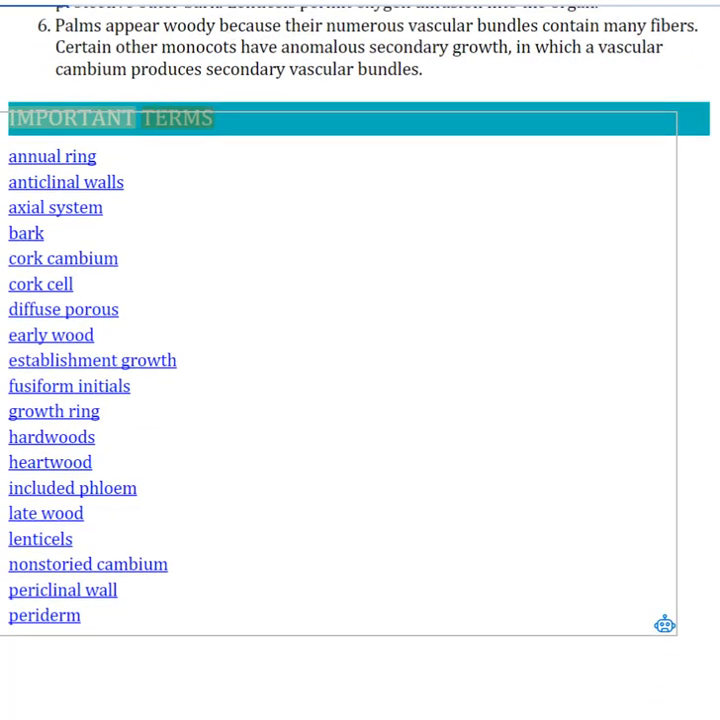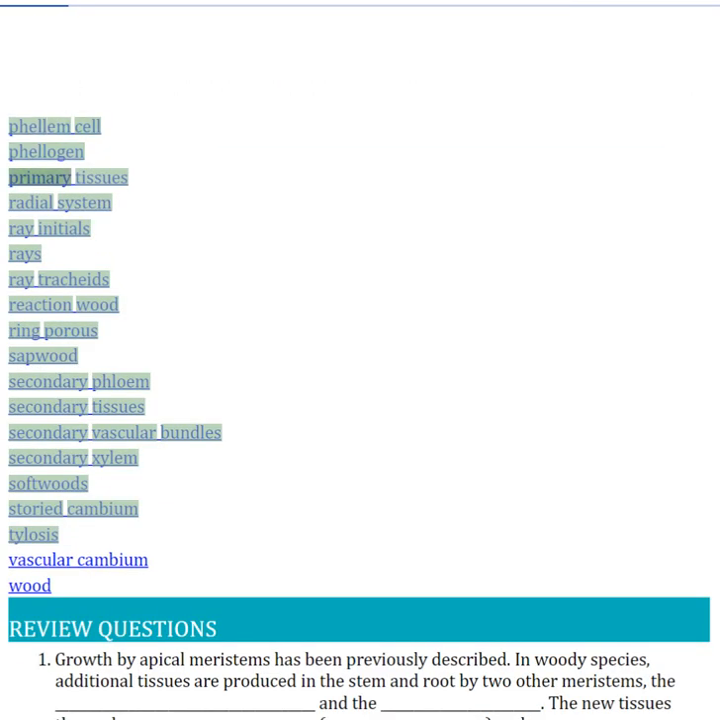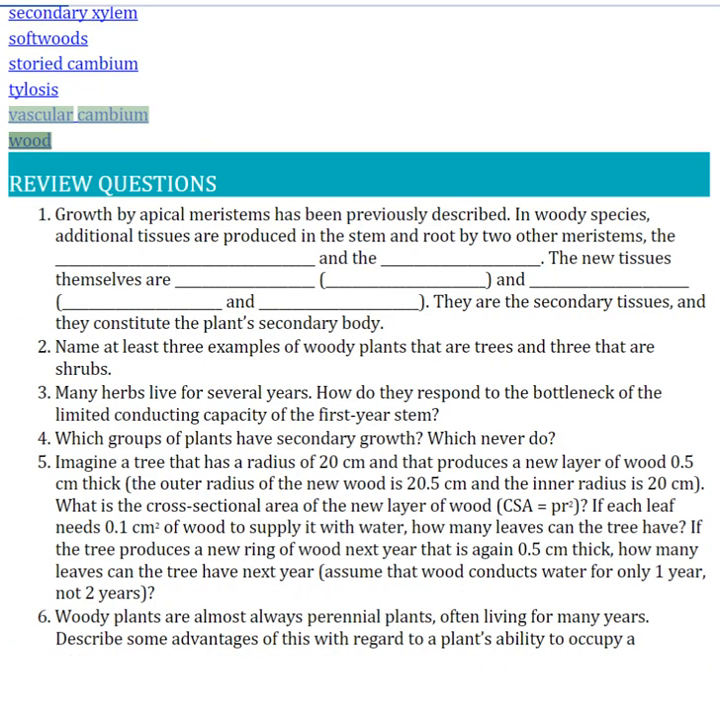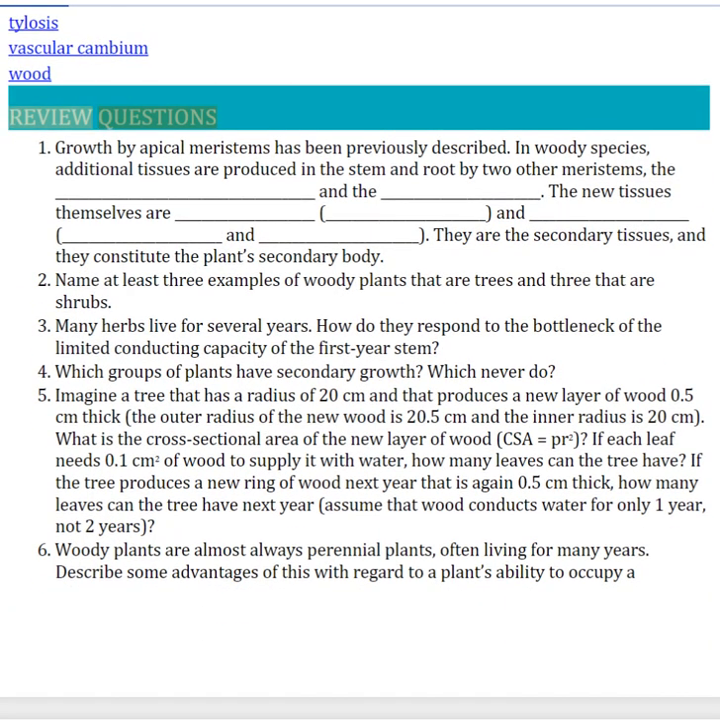Important terms. Phellem, phellogen, primary tissues, radial system, ray initials, rays, ray tracheids, reaction wood, ring porous, sapwood, secondary phloem, secondary tissues, secondary vascular bundle, secondary xylem, softwoods, storied cambium, tylosis, vascular cambium, wood.